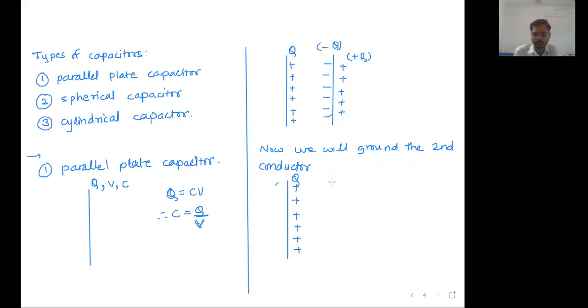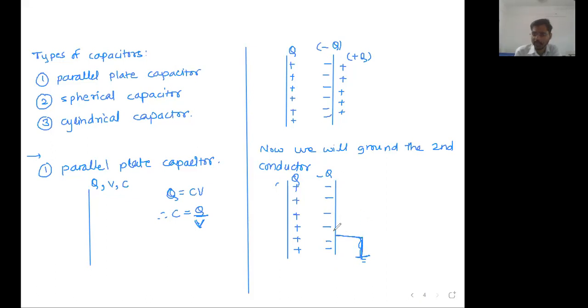Then the second charge, which is being attracted by the plus charge, this negative charge will remain as it is because it is being attracted by the plus charge. But this charge plus you have connected to ground. So that will escape to the ground and that will be neutralized by the charges in the ground.